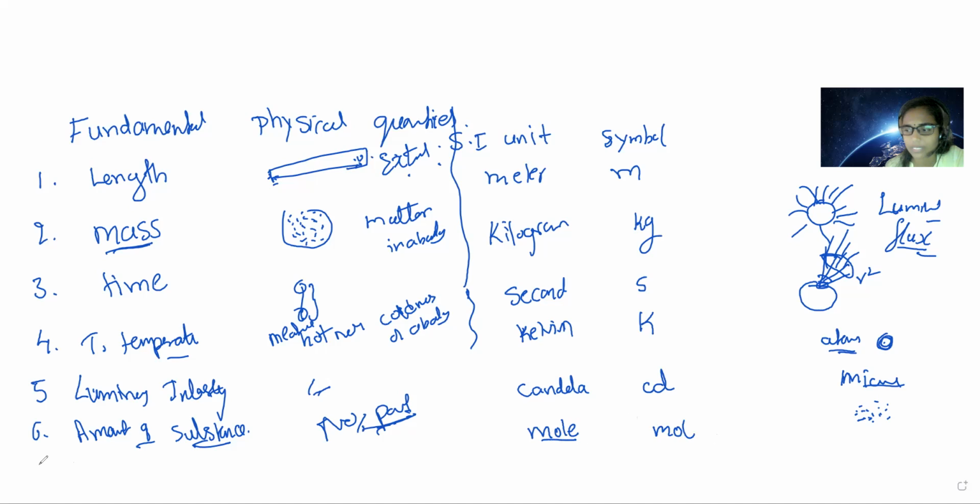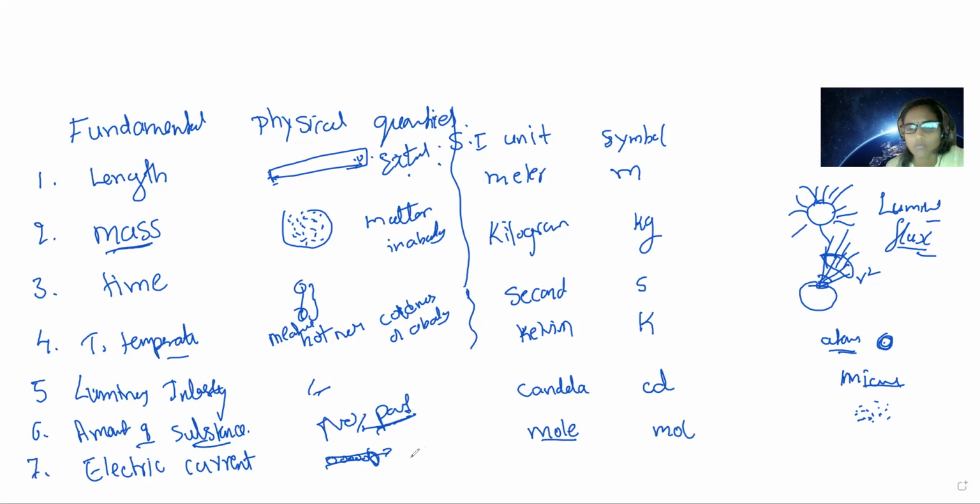And the last one is electric current. This is not the least, but a very important form of energy required for our life. We completely depend on electrical energy or electric current, right children? Nowadays without current we cannot survive. Electric current means the number of electrons or charges passing through a unit area in a given time. That is what is called electric current.